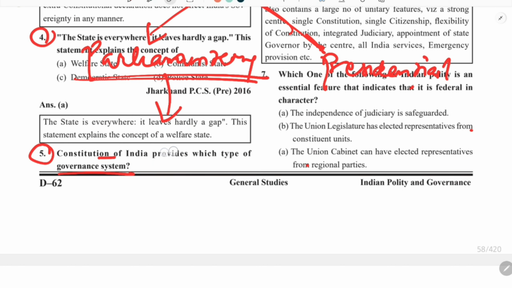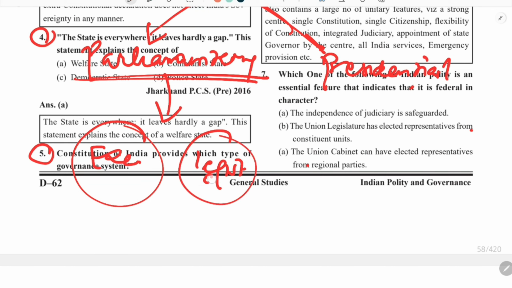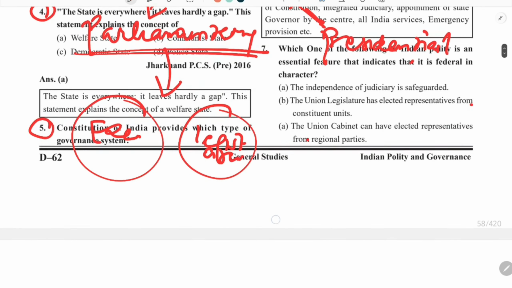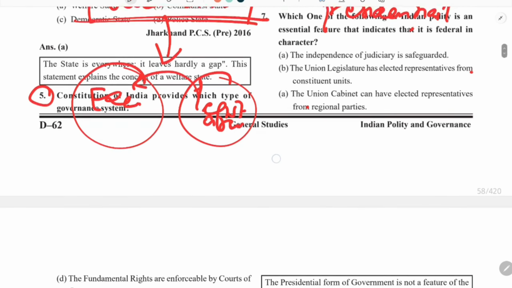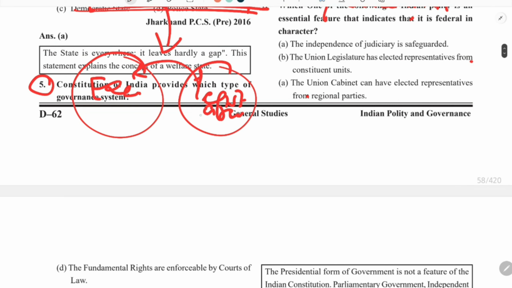In a parliamentary system, this executive is basically part of the legislature.